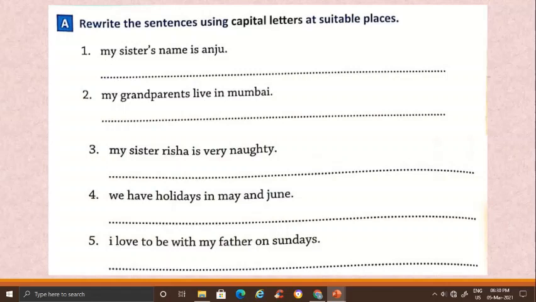In this sentence, Anju is the name of a person, and name of a person always begins with a capital letter. So we will rewrite this sentence by changing M capital. My sister's name is Anju, A capital.